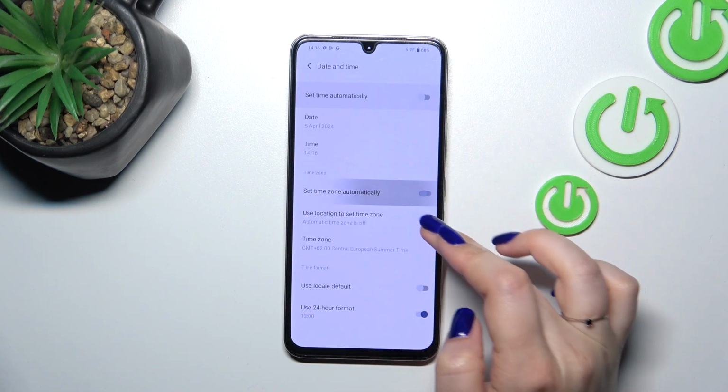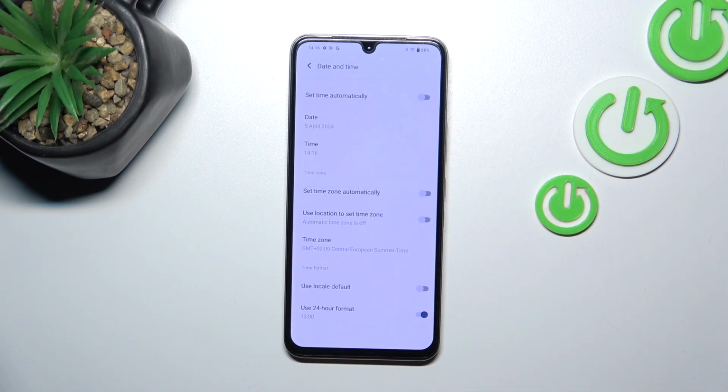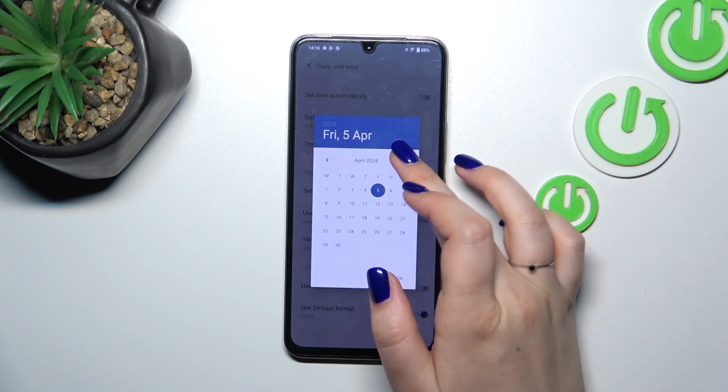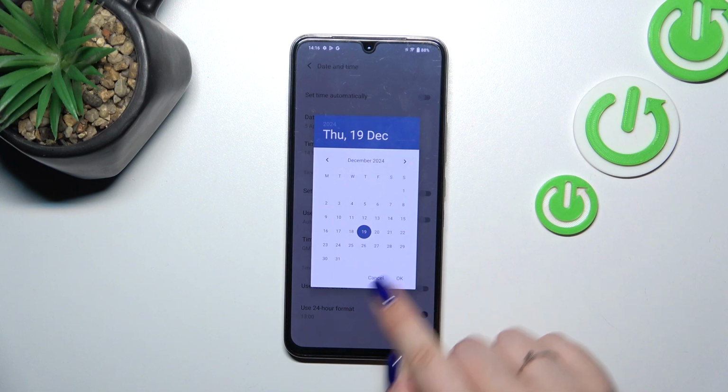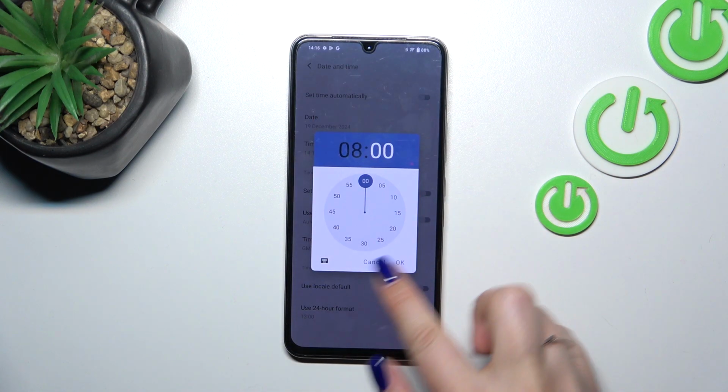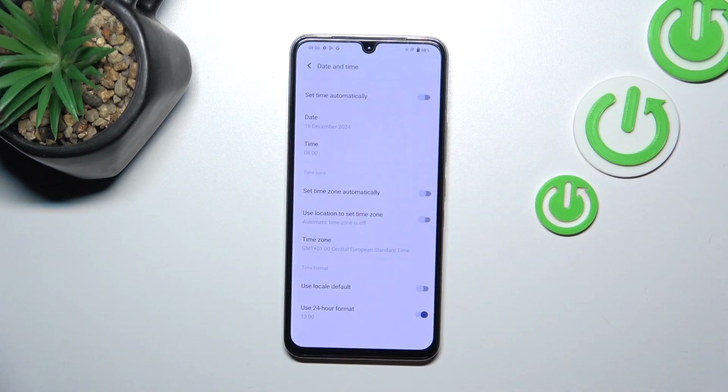So first of all, let's turn off all of those switchers in this first section, and now we can freely tap on date and choose it from this calendar. Just tap on it and tap on OK. The same situation with the time, just choose it on this clock and it will be immediately applied.